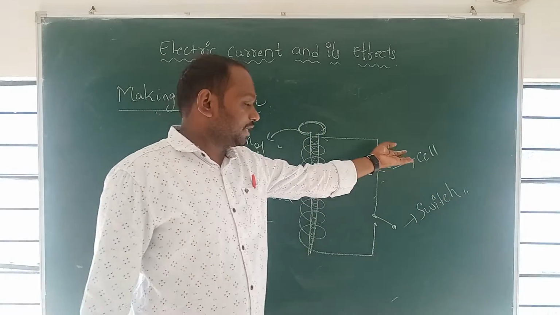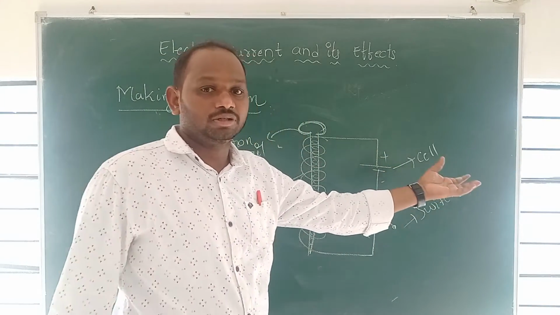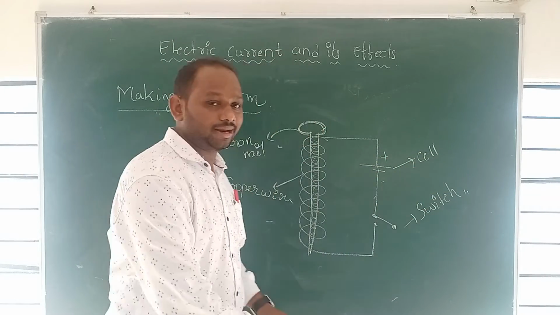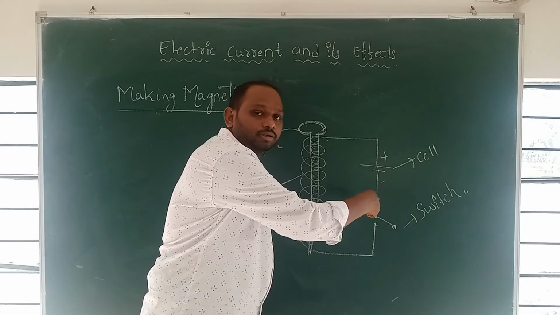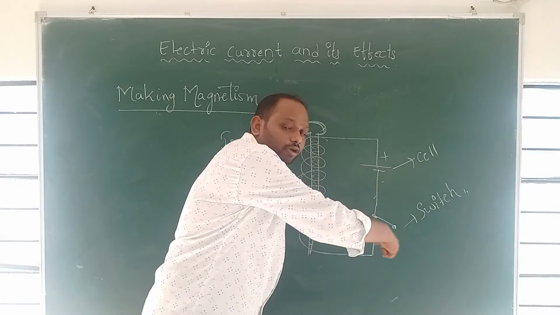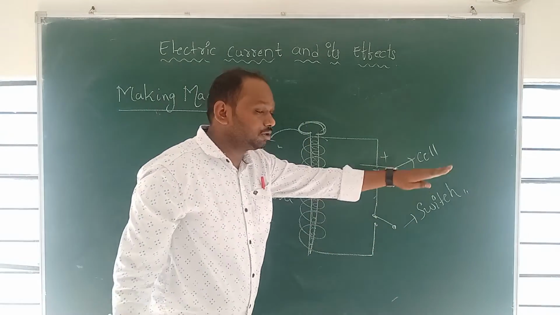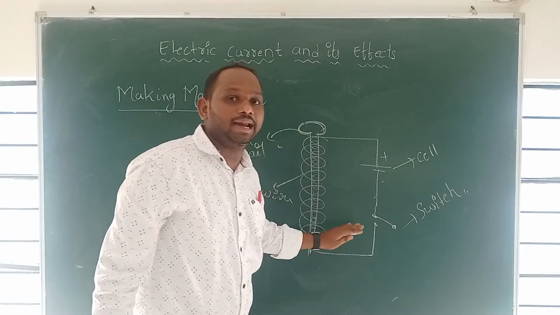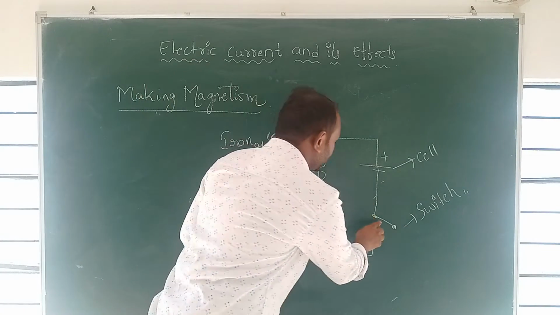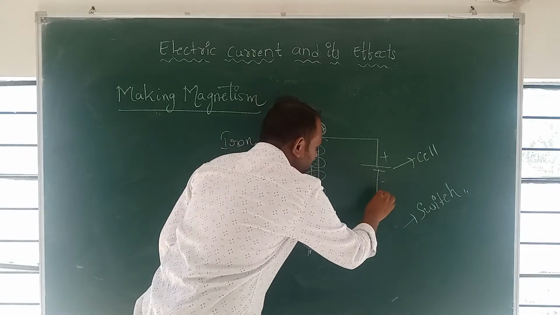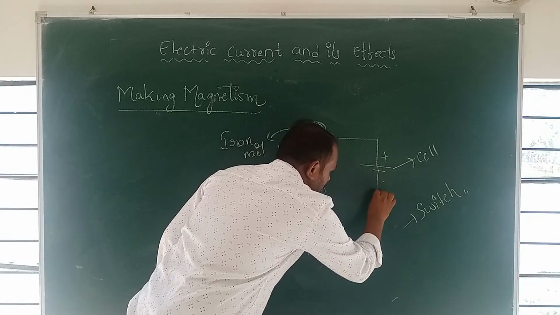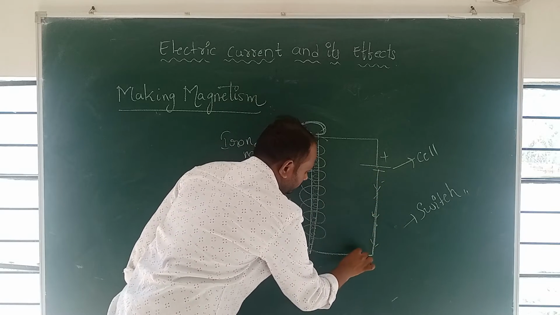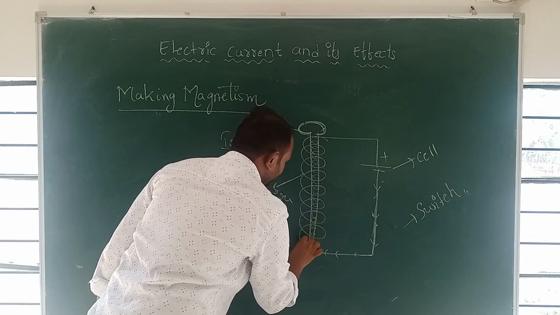What is the use of cell? To produce the current. The use of a cell is to produce the current. Switch means off position or on position. When you switch off, it means breaking the electricity, when we open the switch. Switch on means the electricity will travel like this. The electricity is moving.